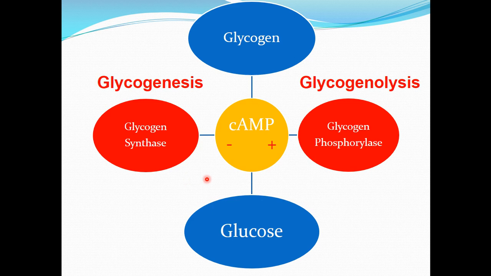The principal enzymes controlling the glycogen metabolism include glycogen synthase and glycogen phosphorylase. They are regulated in opposite direction by allosteric mechanism and by covalent modification. Covalent modification occurs by reversible phosphorylation and dephosphorylation of enzyme protein in response to the hormone action. Activities of glycogen synthase and glycogen phosphorylase are reciprocally regulated.